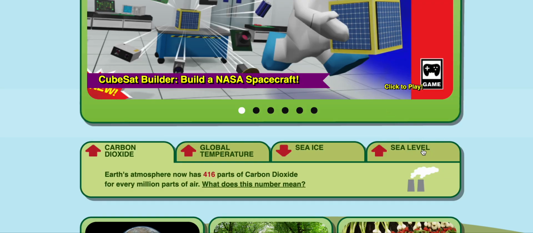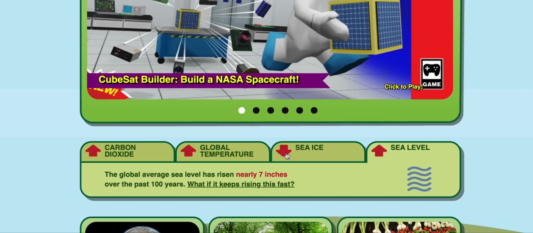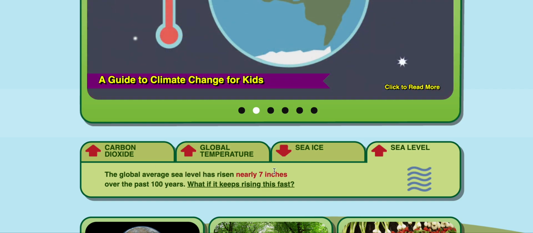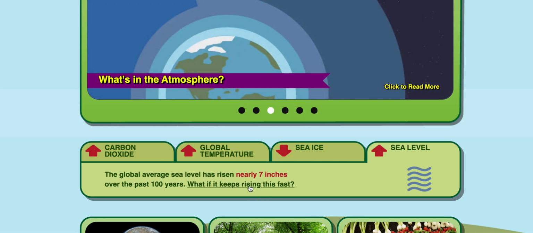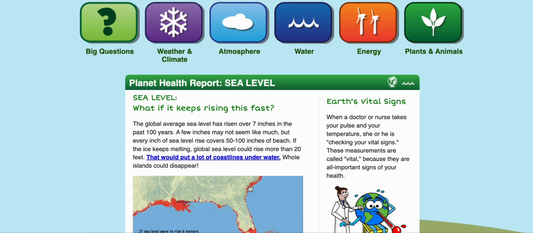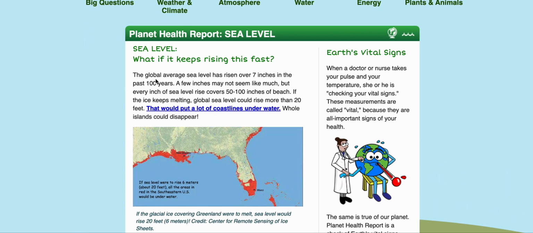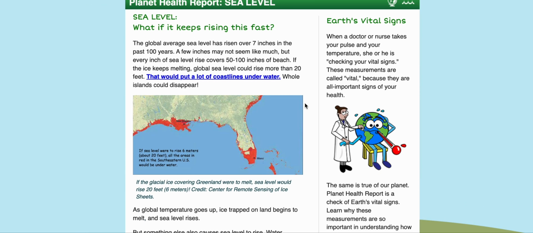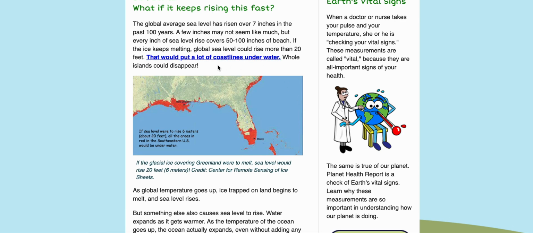So, sea level is question number 4. The global average sea level has risen nearly 7 inches over the past 100 years. What if it keeps rising this fast? Well, the global average sea level has risen over 7 inches in the past 100 years. A few inches may not seem like much, but every inch of sea level rise covers 50 to 100 inches of beach. If the ice keeps melting, the global sea level could rise more than 20 feet. That would put a lot of coastlines underwater. Whole islands could disappear.